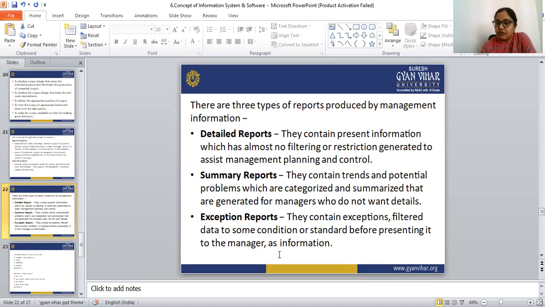If a manager informs that he wants to see the exceptions report, then in that report only the exceptions and the filtered data are there. So this is the detailed report, summary report, and exceptions report. These are all about the information gathering system, feasibility analysis, input and output design, and data flow diagram.